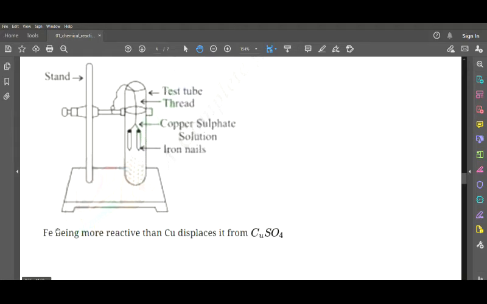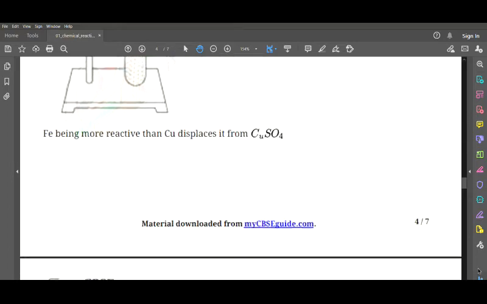Now this was the reaction we have used for the above reaction. Ferrous, being more reactive than copper, displaces it from copper sulfate. Since ferrous is more reactive here, it can dominate over the copper and it displaces it from copper sulfate solution.